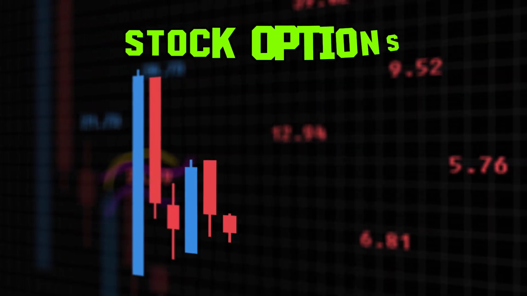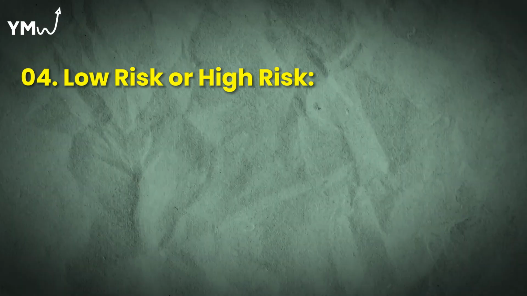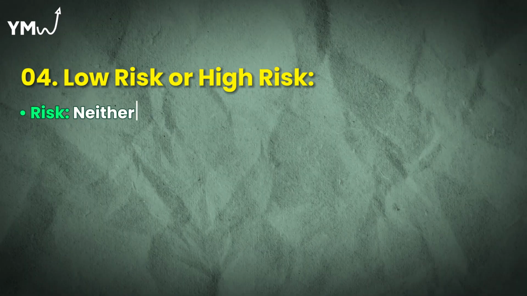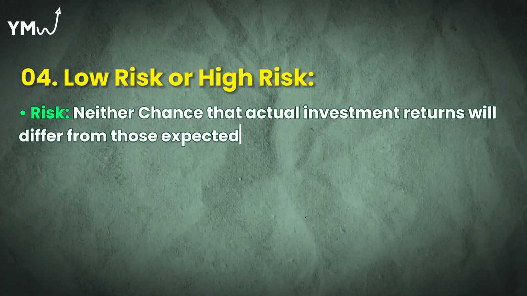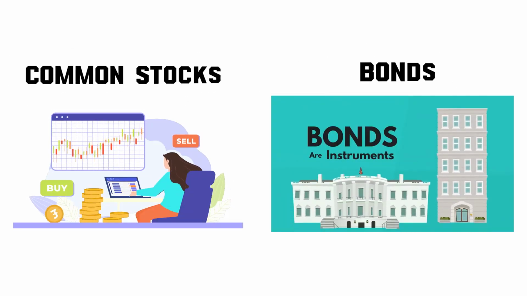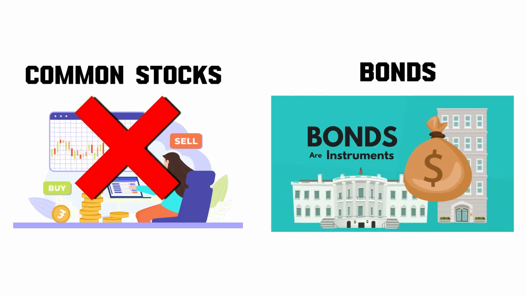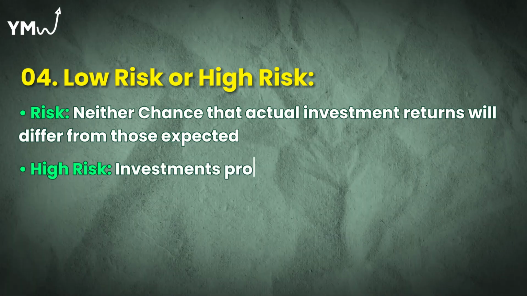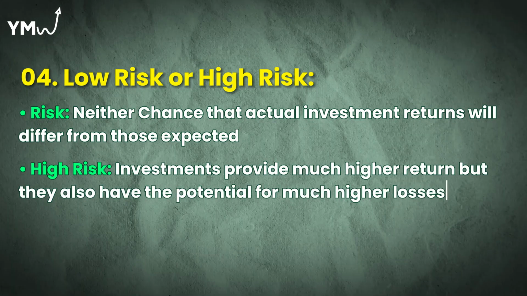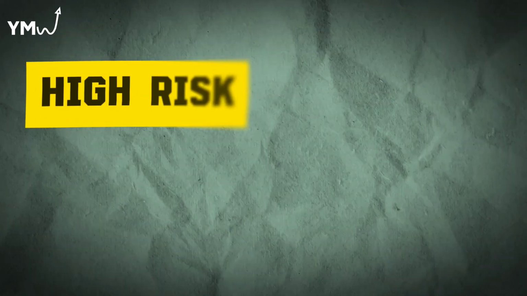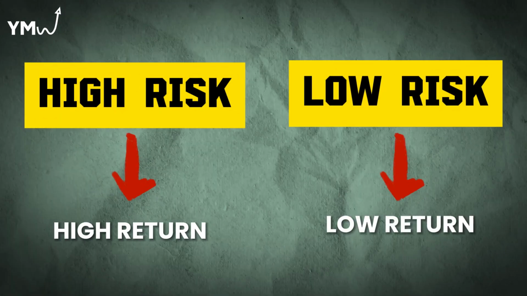For example, stock options. Low-risk or high-risk investments. Risk is the chance that actual investment returns will differ from those expected. For example, common stocks are generally considered more risky than bonds. High-risk investments provide much higher returns, but they also have the potential for much larger losses. That's why we say high risk, high return, low risk, low return.